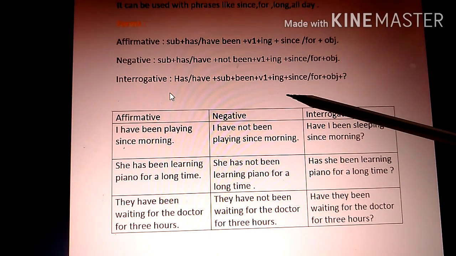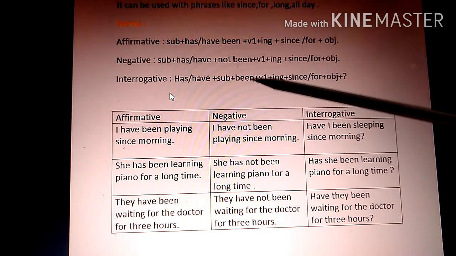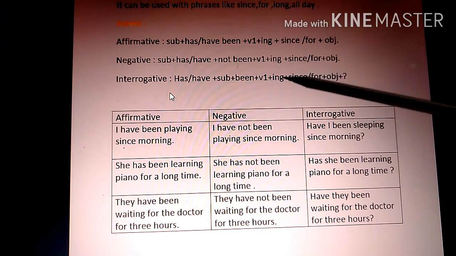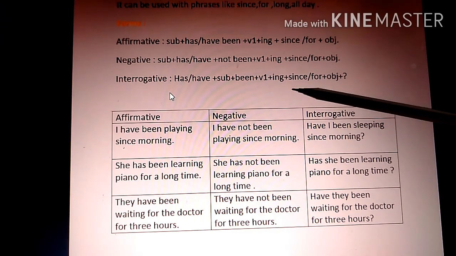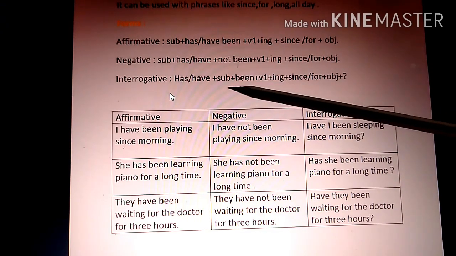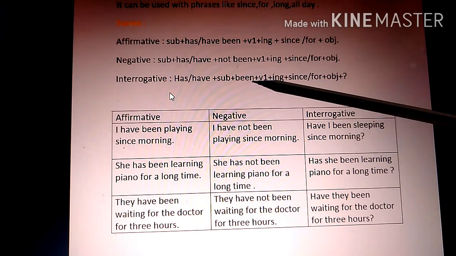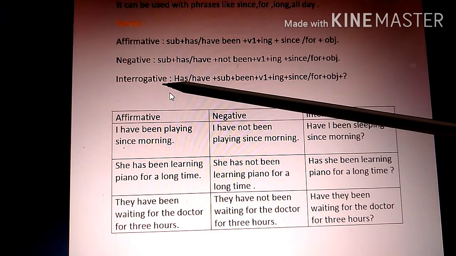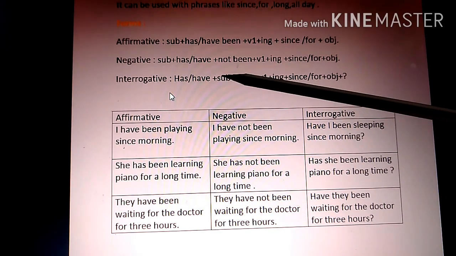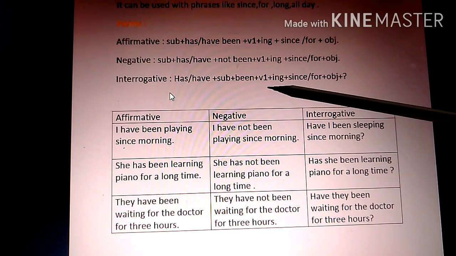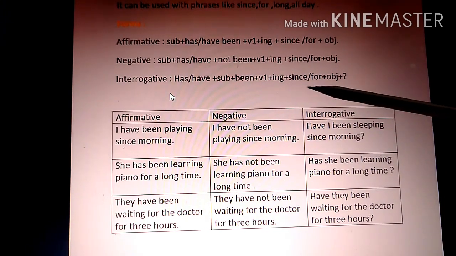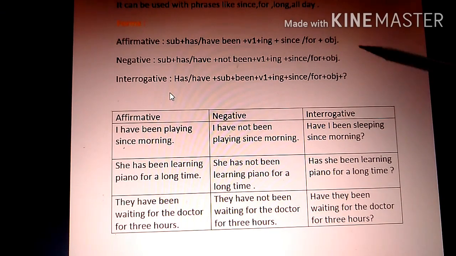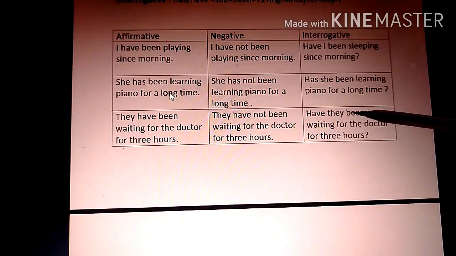Now come to the interrogative part. When you do interrogative sentences in present perfect continuous tense, you have to be a little bit careful as been comes in between, after the subject. Generally students make this kind of mistake, so that is why I am telling you to take care of been here. So the interrogative sentence: has, have plus subject plus been plus V1 plus ing plus since or for plus object plus question mark. Let's see the examples very carefully.